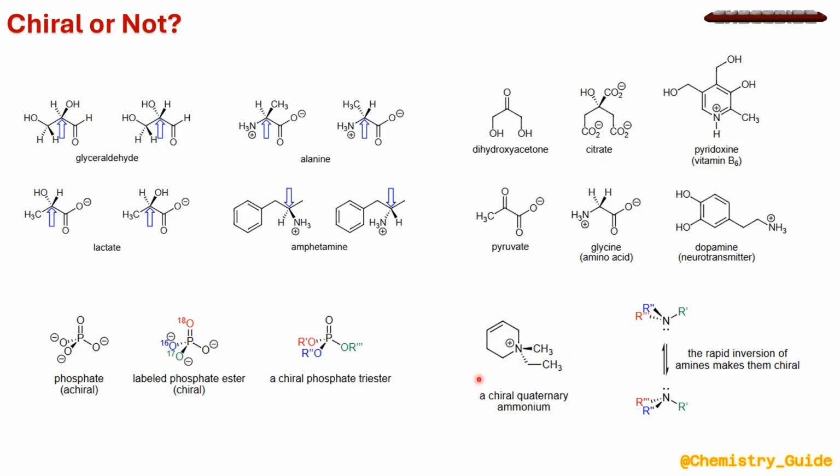In the case of nitrogen, if you have a quaternary ammonium with all four substituents different in nature, resulting in no plane of symmetry, it is said to be chiral. Chirality generally does not develop in amine nitrogen due to the Walden inversion, which is nothing but the rapid inversion of the amine through its lone pair. And when the four substituents on the quaternary ammonium nitrogen are different, it is said to be chiral.